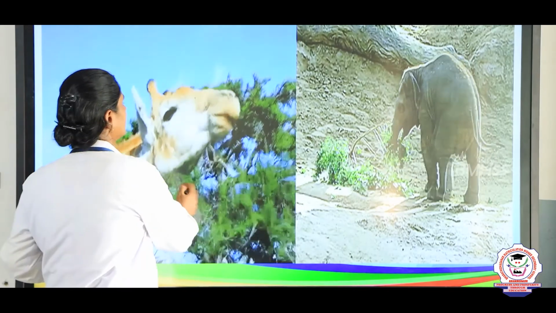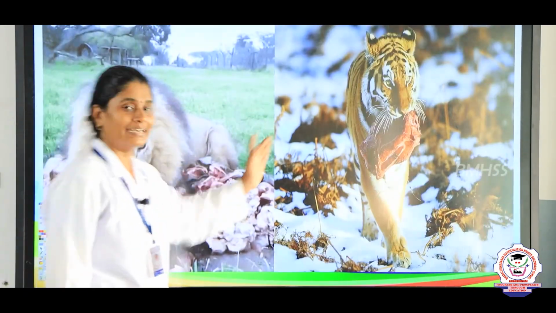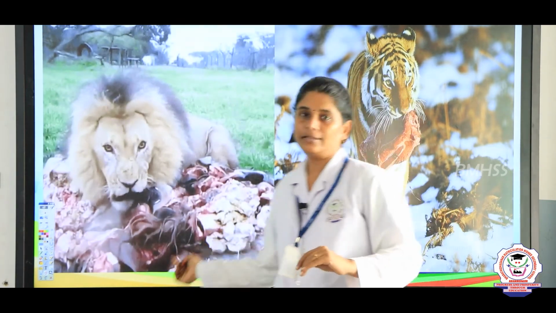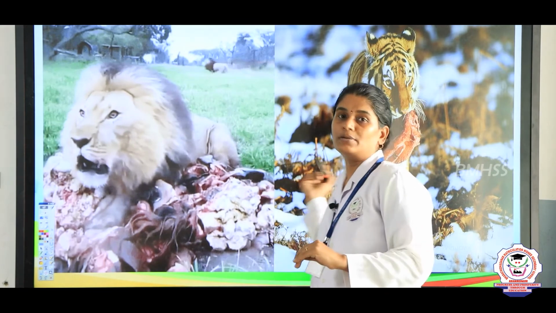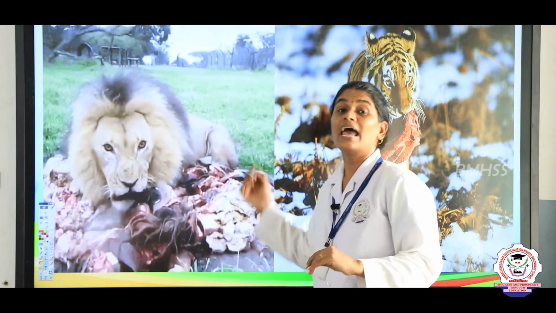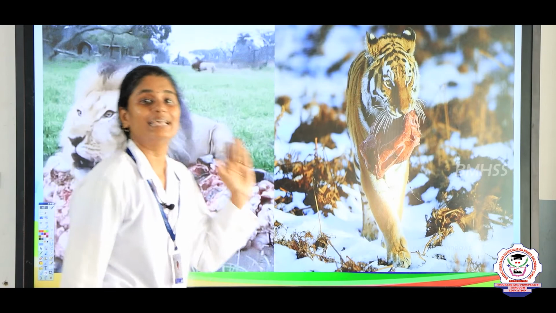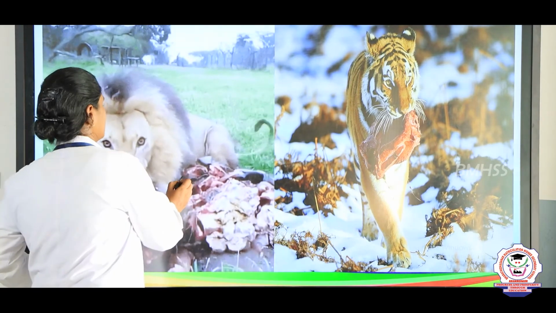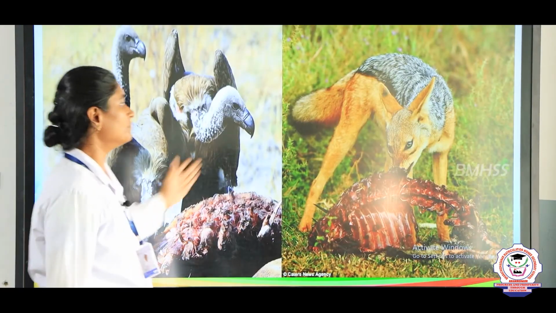Again this energy is passed to the secondary consumers. You can see a tiger eating flesh, a lion eating a deer or any organism. These animals are also called carnivores, and they are also called secondary consumers. Why are they called secondary consumers? The energy is passing from producers to the primary consumer, and from the primary consumer the energy is flowing towards the secondary consumers. Next, we can see the scavengers.